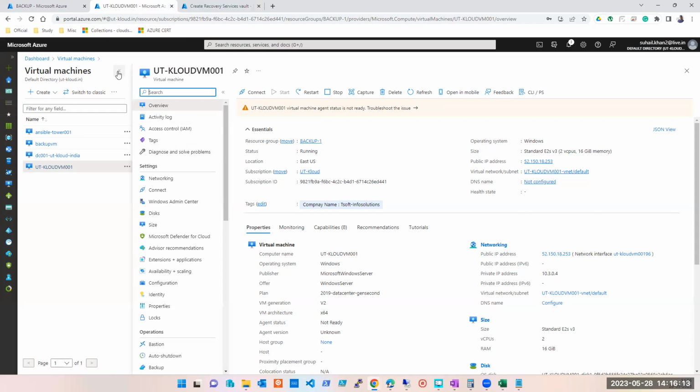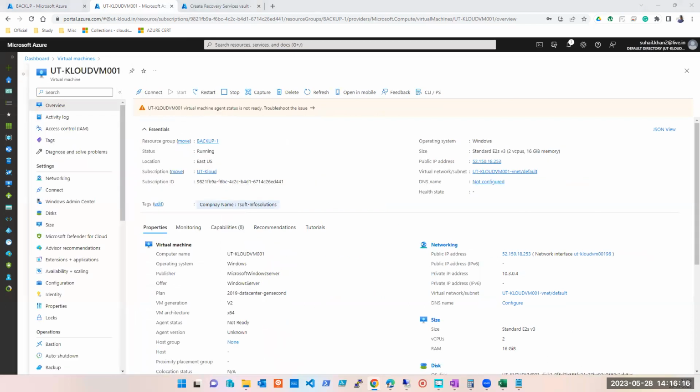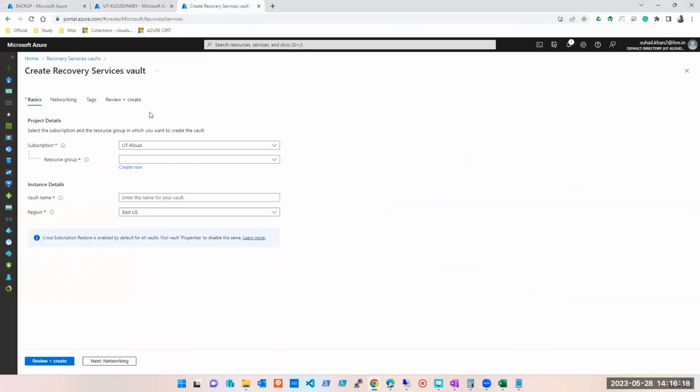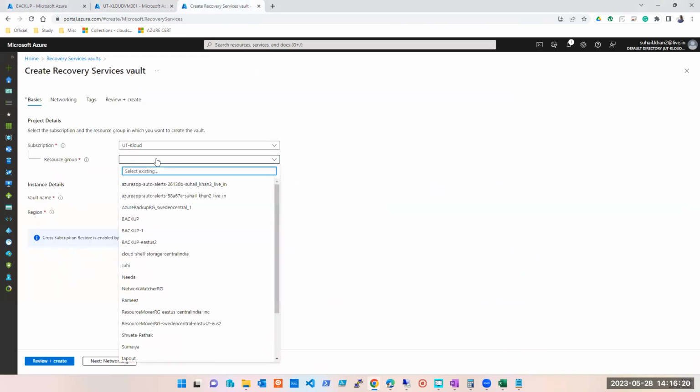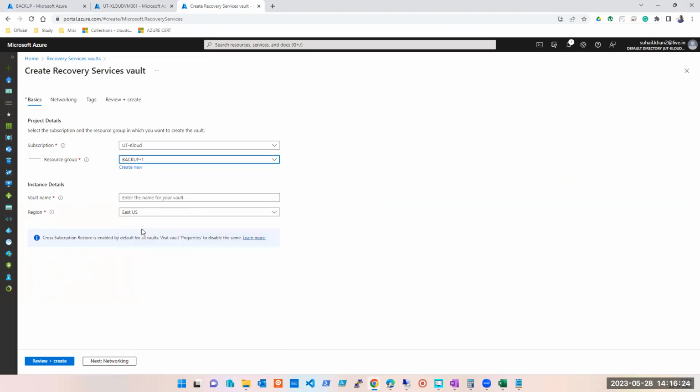What is the main thing? What should be the same? Similar, one thing, same region. Yes, region has to be same. Right? Resource group, I can create a new resource group, or I can use the same resource group also. But in actual environment, you will always see a new resource group.